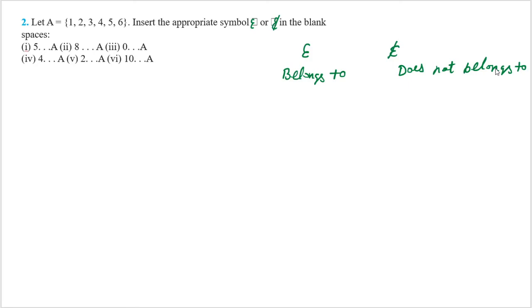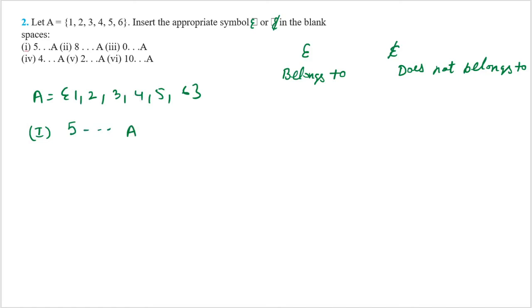Suppose I have a set A equal to 1, 2, 3, 4, 5 and 6. If I talk about the first part, 5 dash A: is 5 there in the set or not? Yes, 5 is there in the set.